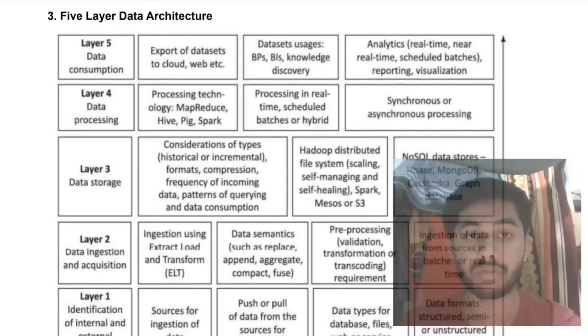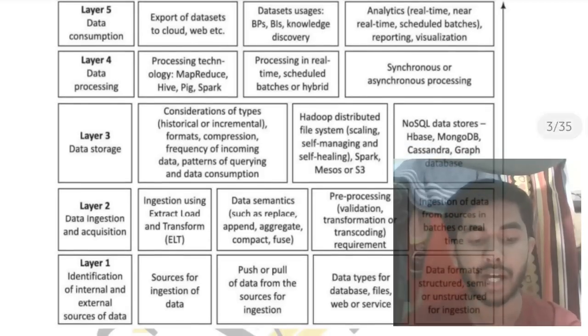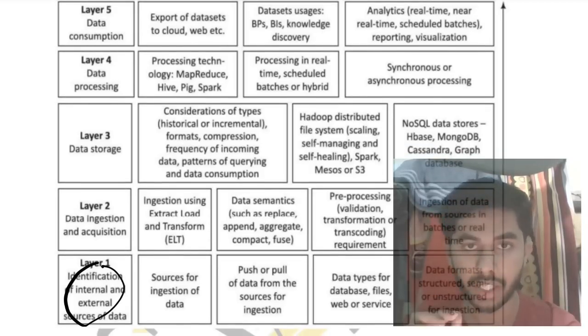Next super important question: what are the 5 layers of data architecture? In the 5 layers, the first layer is the identification of internal and external sources of data. In all of these things, first you need the data, then only you will be processing it. That forms the first layer.